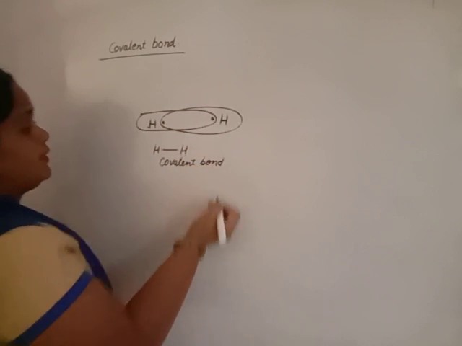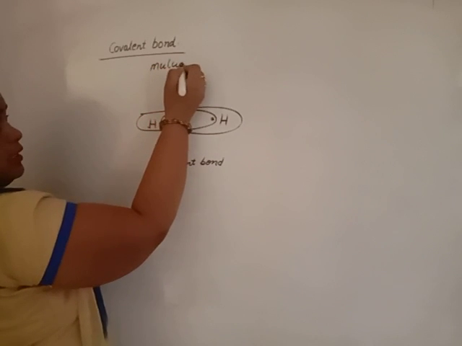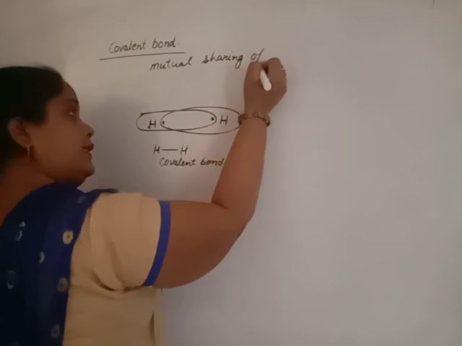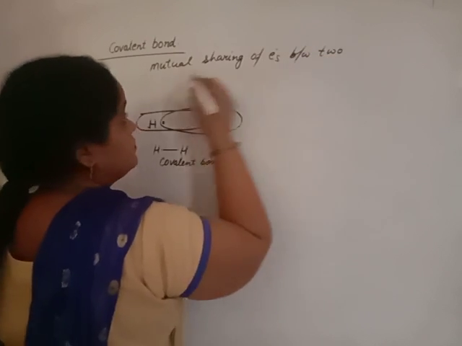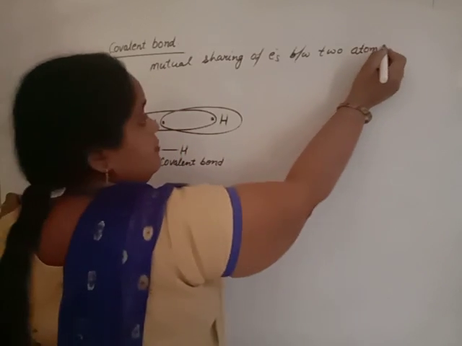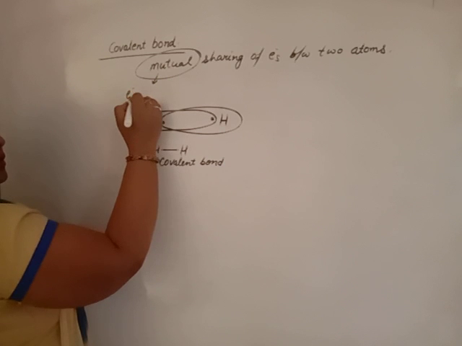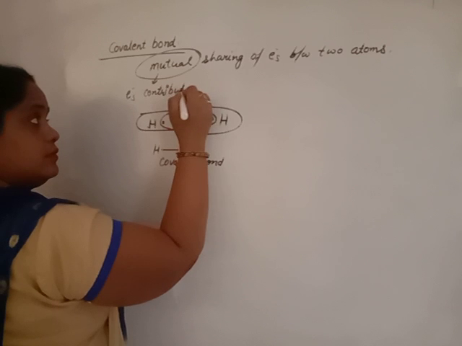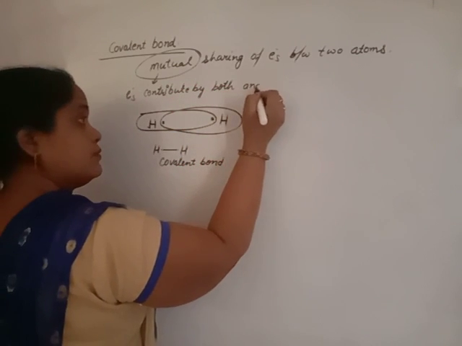That means covalent bond is the bond formed by mutual sharing of electrons between two atoms. What is the meaning of mutual sharing? Mutual means electrons contributed by both and shared by both.